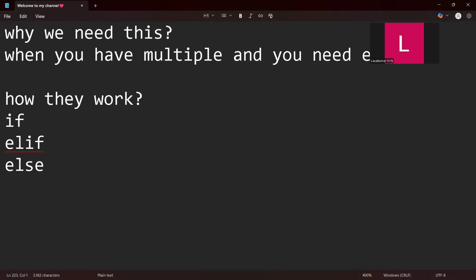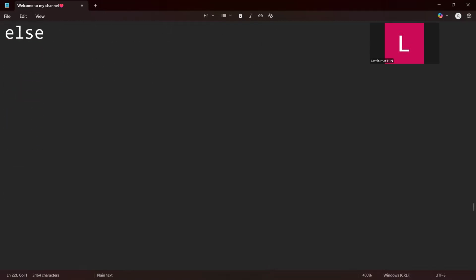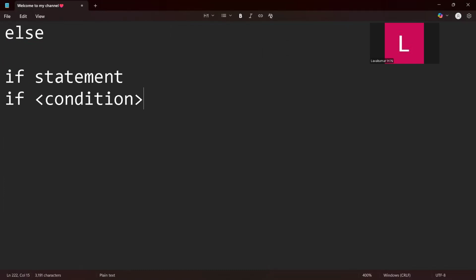Let me start with the if statement and how it works. The syntax is: you have if and some condition. After this, you need to have a colon. The colon is a must. And you need to have proper indentation.